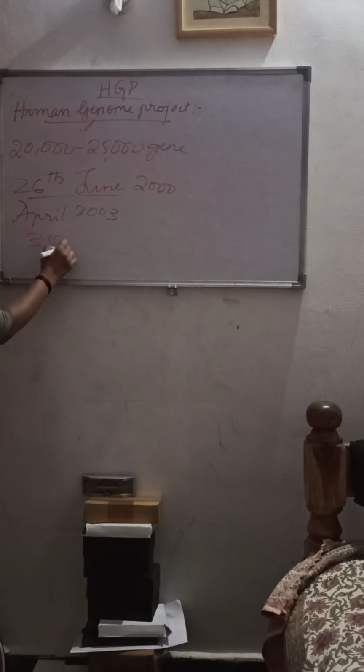You can see that 30,000 is much lower than the expected number of about 1 lakh. So the total number of functional genes in the human cells is about 30,000, much lower than the expected number of about 1 lakh. So it is the first very important outcome of the HGP.